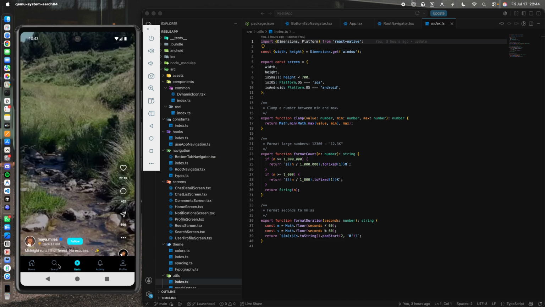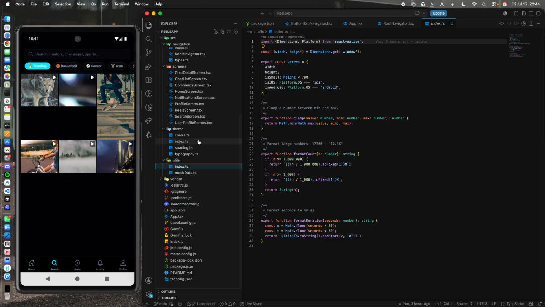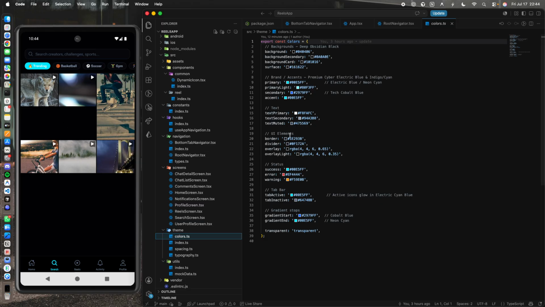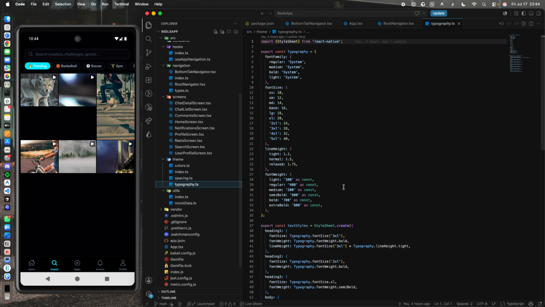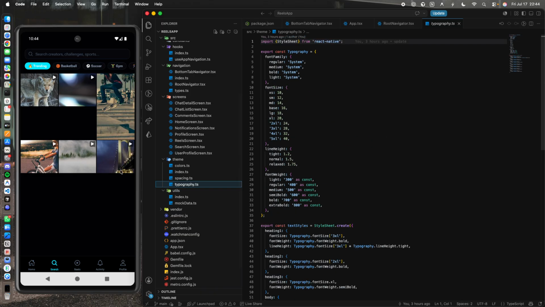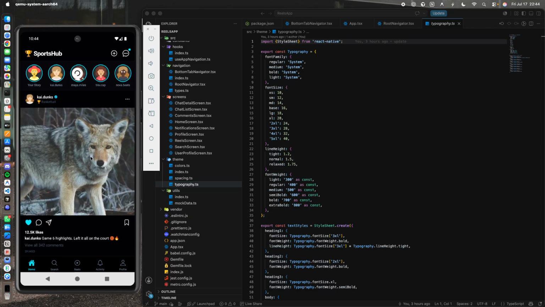The theme is also configurable. If you can see the colors, right now I have used a sky blue color. You can actually make it a gradient and make it aesthetic as well. There are spacing constants, and typography. You can modify this according to your needs, and this works in iOS as well. You just need to pod install, and then it should work perfectly fine.